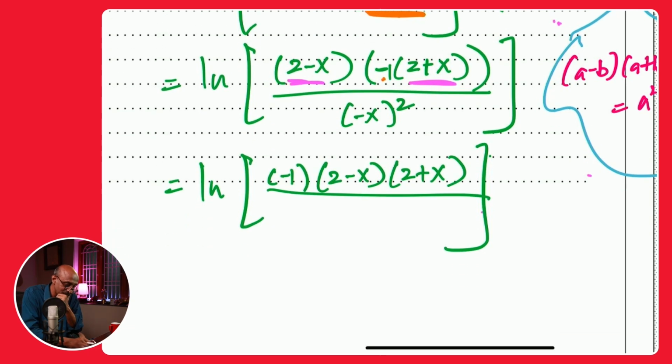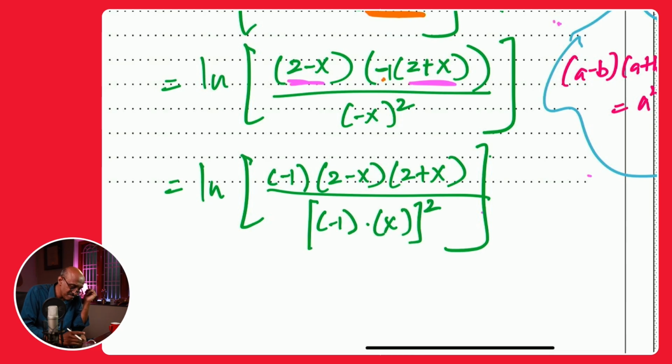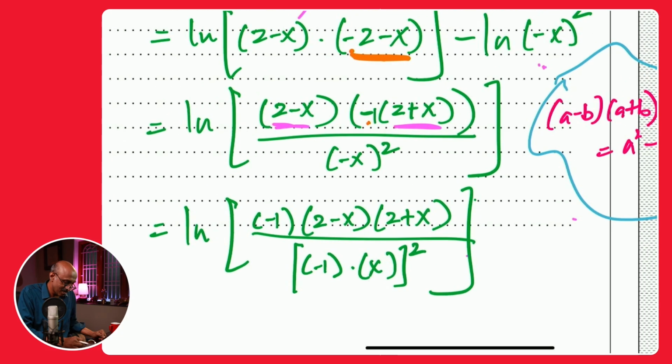Now, the next one, in the denominator, you have negative x and the square of that. You could have written it as negative 1 times x and the square of that, and that tells you that the square of negative 1 is always going to be positive 1, and the denominator is only going to be x squared.